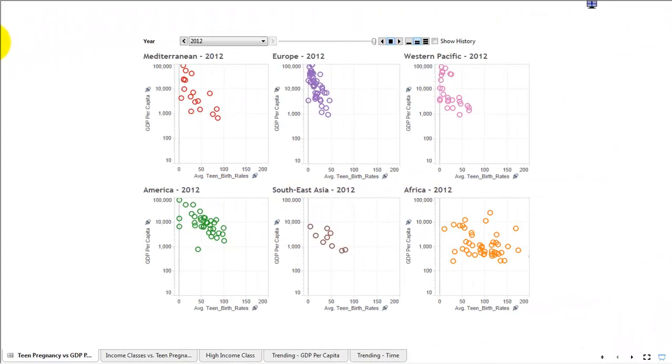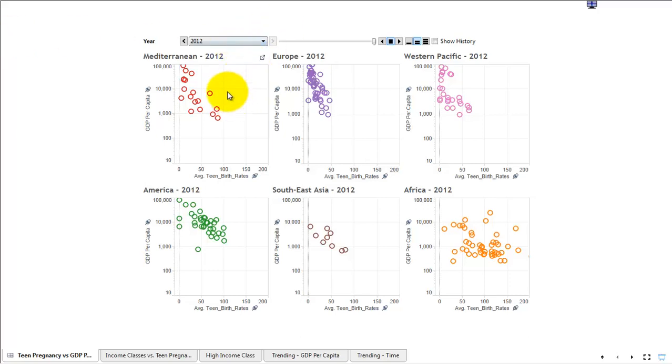Everyone, my name is King Ivy, and this is a Tableau demonstration using open source data that's available on the World Bank website. I'll be including a link in the description below which highlights where I've obtained the data.